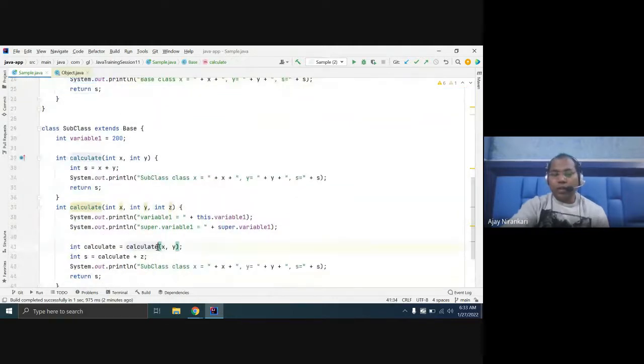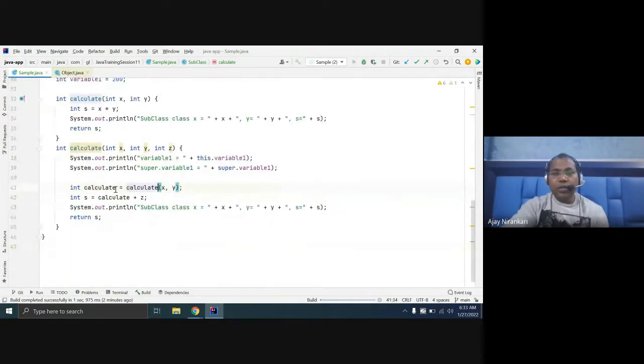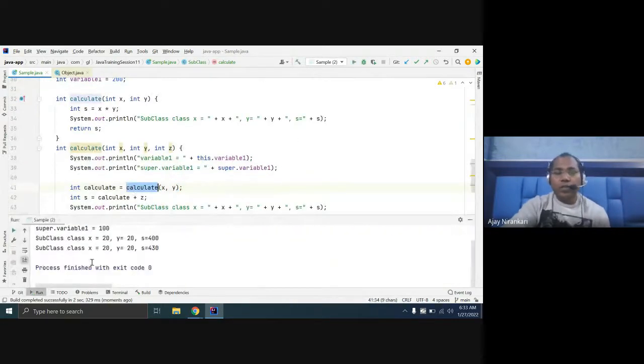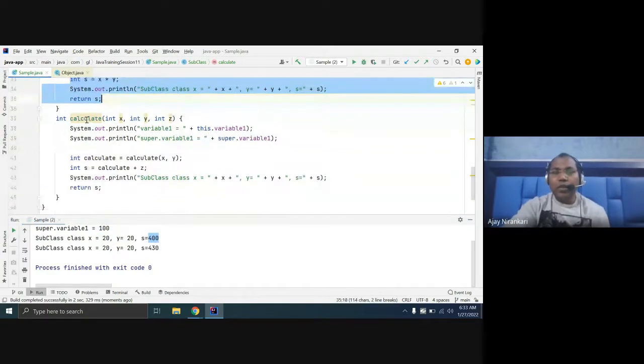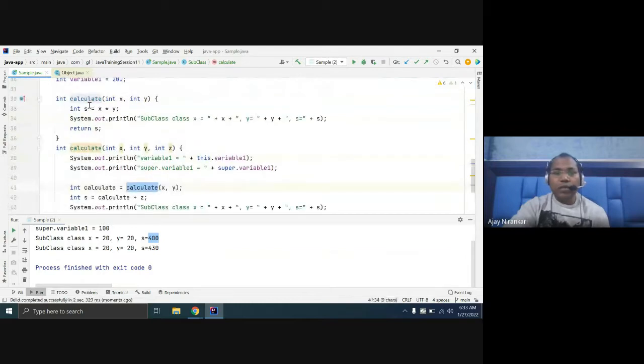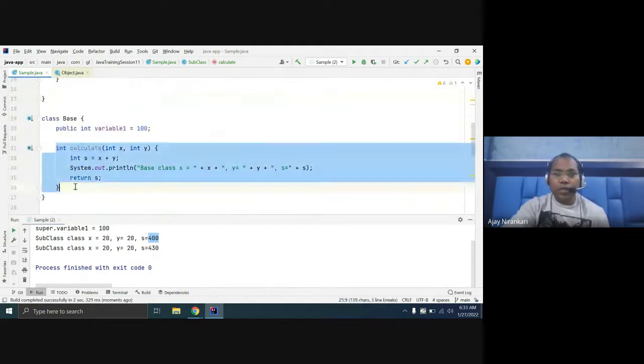If you run it, you notice that this calculate function always invokes the subclass one. They are just multiplying these two, because they are invoked here. But here your intention was not to invoke this class. My intention was to invoke the superclass.